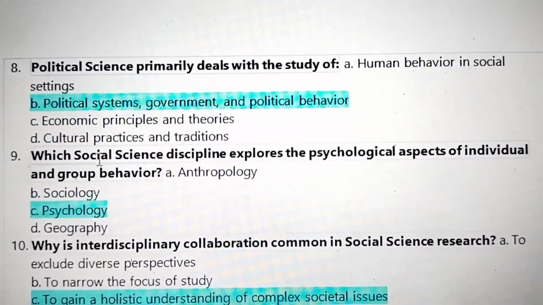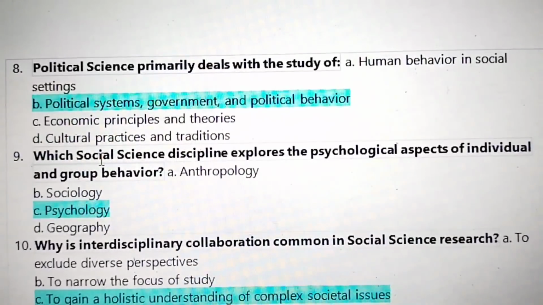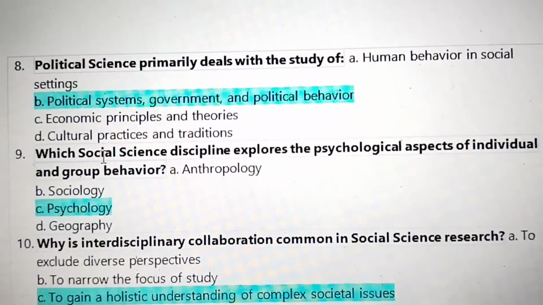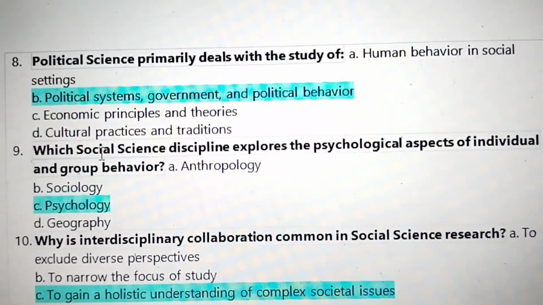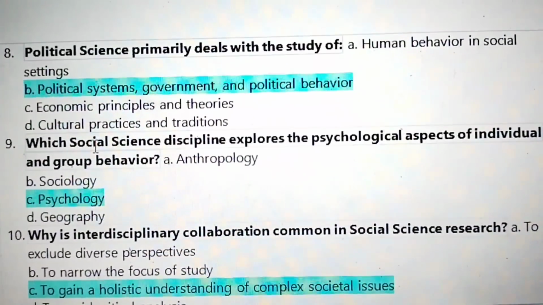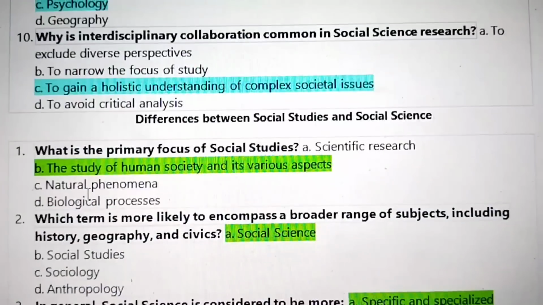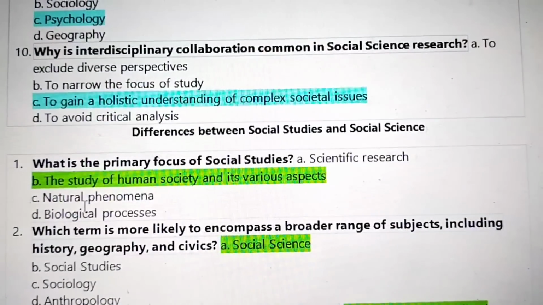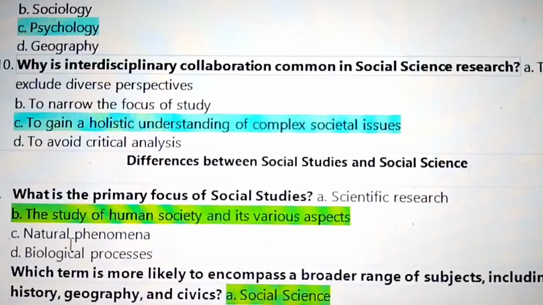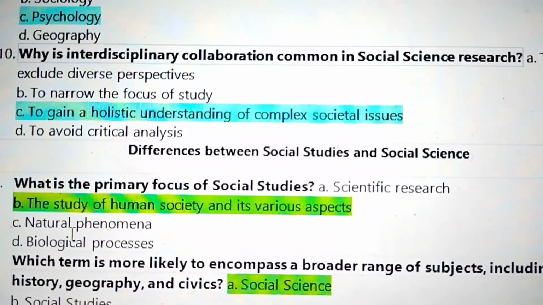Next question 8, political science primarily deals with the study of political systems, government and political behavior. 9, which social science discipline explores the psychological aspects of individual and group behavior? The answer is psychology. Number 10, why is interdisciplinary collaboration common in social science research? To gain a holistic understanding of complex societal issues.